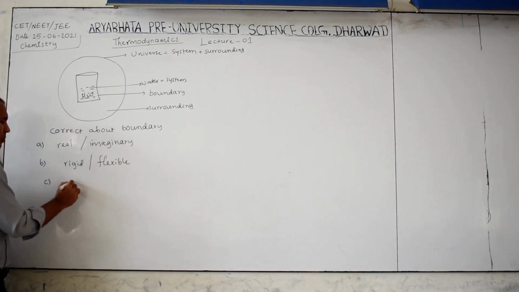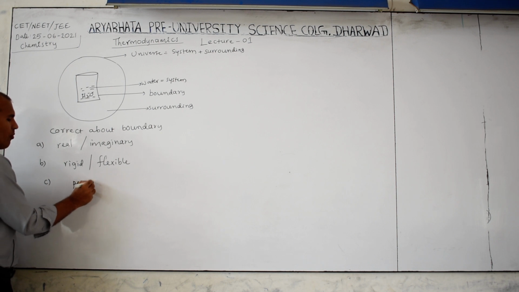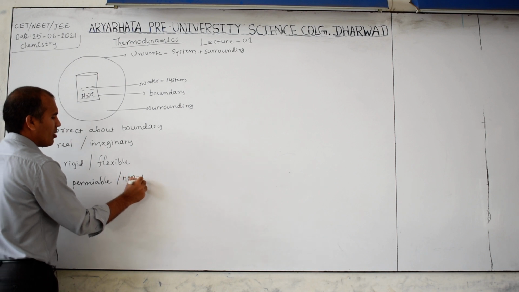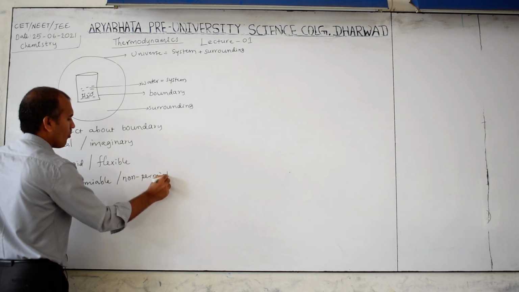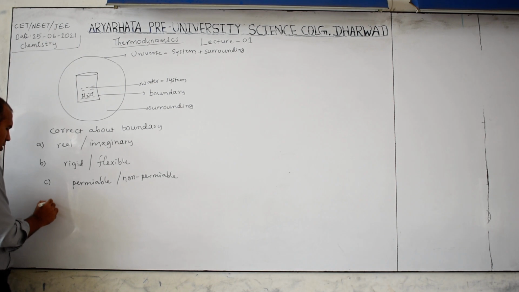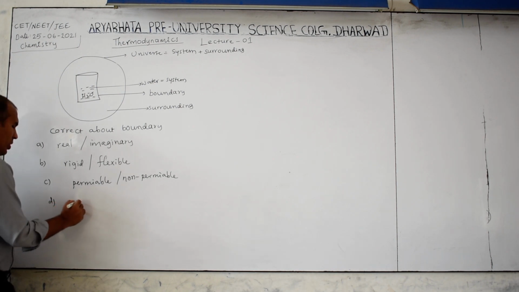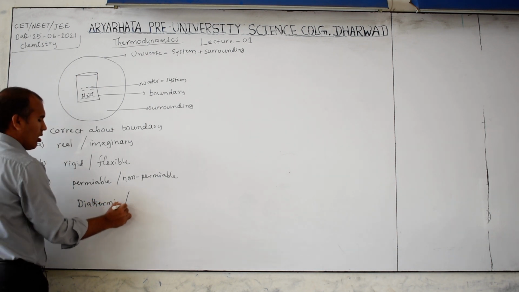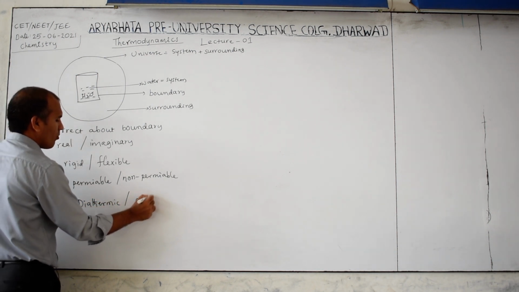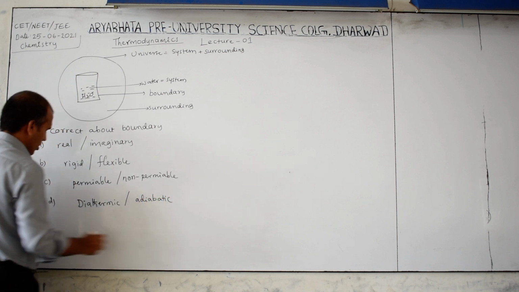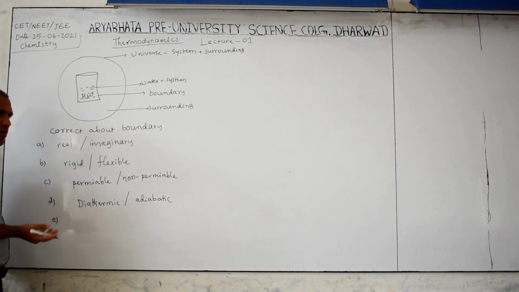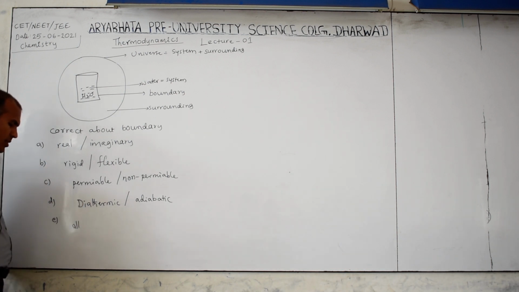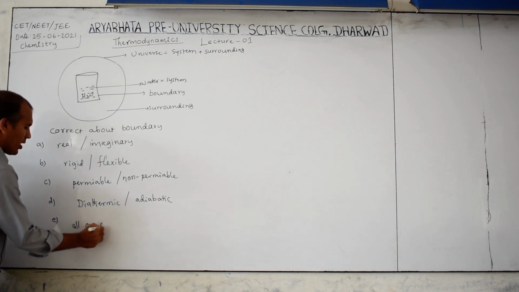C, it may be permeable or non-permeable. Then D, it may be diathermic or adiabatic. E option is generally not required, but to explain this concept I want to give E. All are correct.